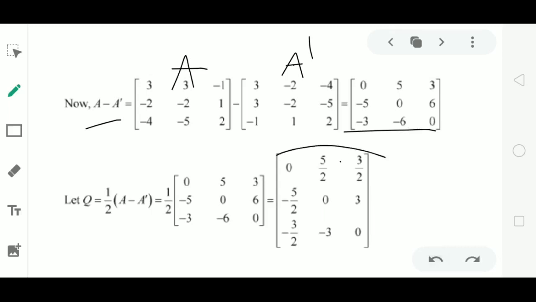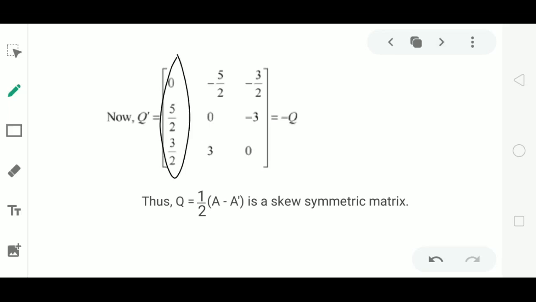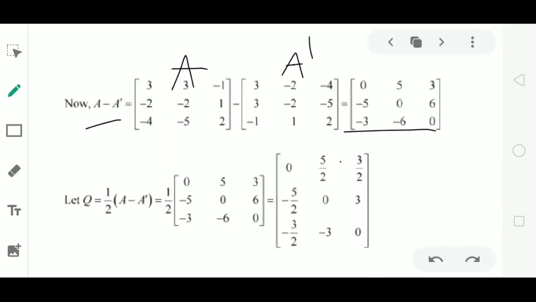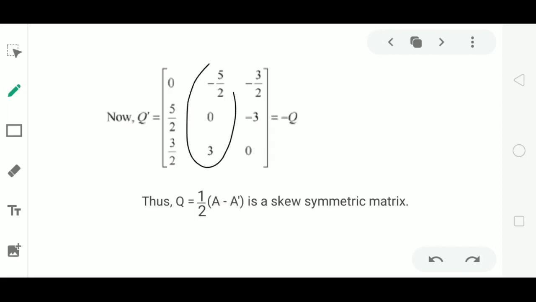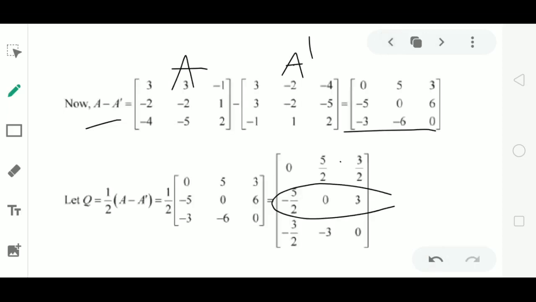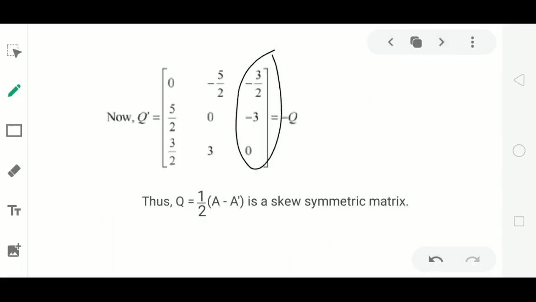Elements of first row of Q, 0, 5 by 2, 3 by 2 are written in the first column 0, 5 by 2, 3 by 2 of Q dash. Elements of second row minus 5 by 2, 0, 3 are written in the second column minus 5 by 2, 0, 3 of Q dash. Elements of third row of Q minus 3 by 2, minus 3, 0 are written as elements of third column minus 3 by 2, minus 3, 0. Now observe here,